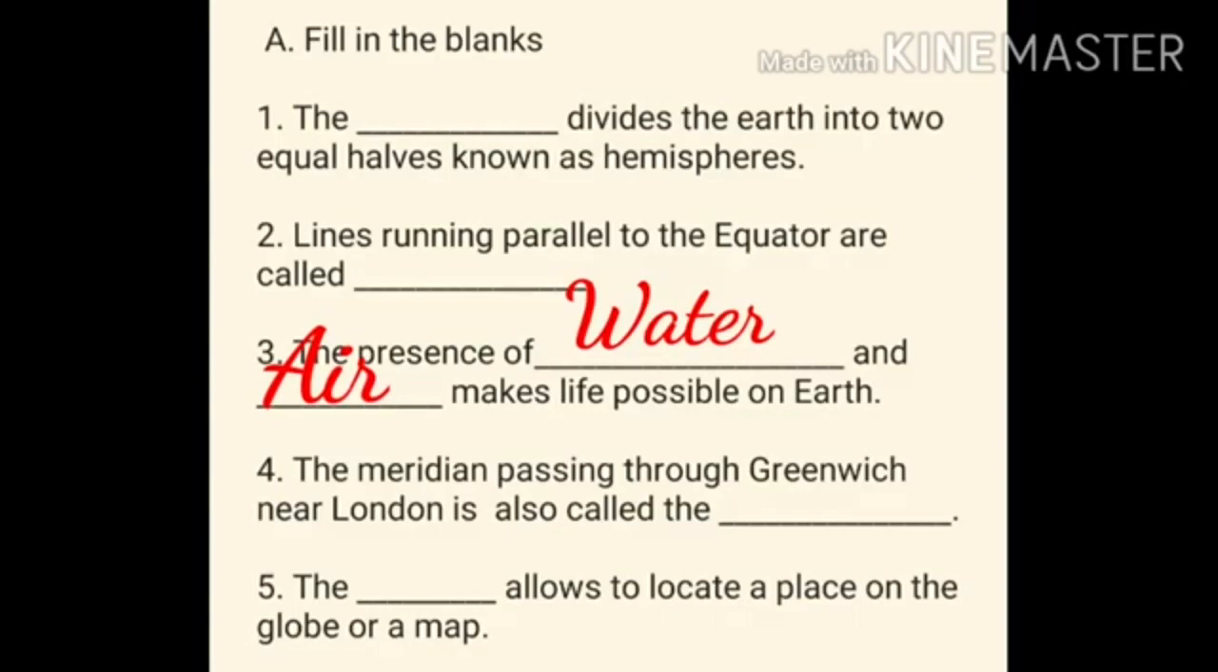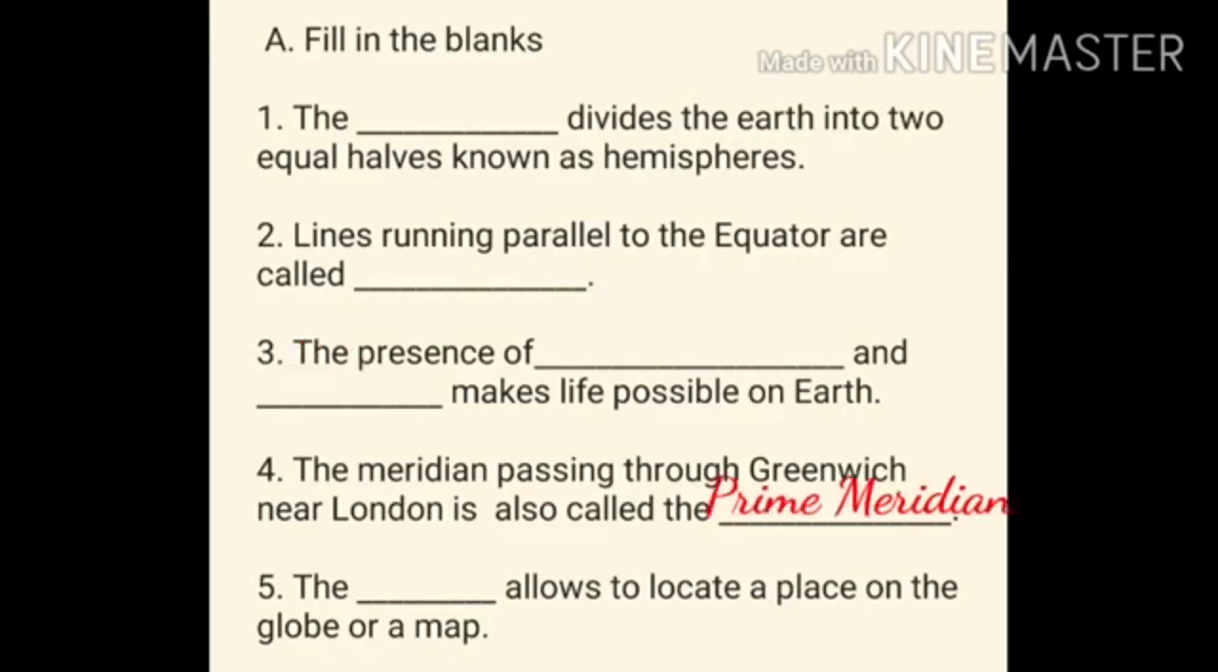Fourth question. The meridian passing through Greenwich near London is also called the dash. What is the answer? Yes, prime meridian. Children, the meridian passing through Greenwich near London is also called the prime meridian.